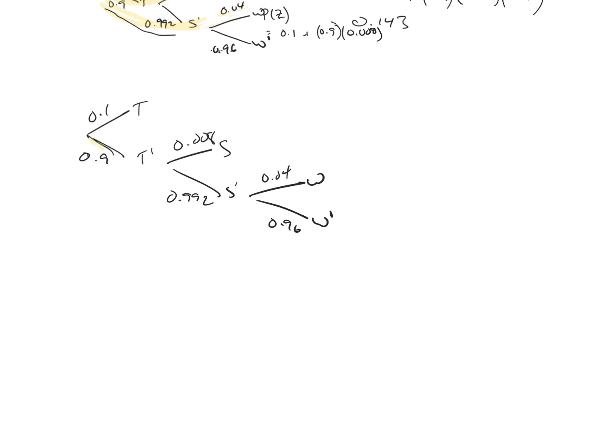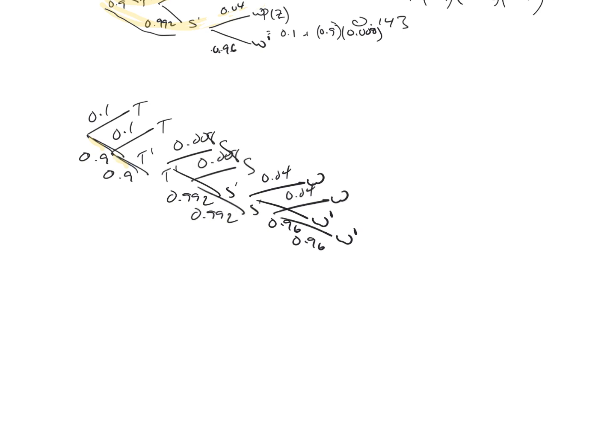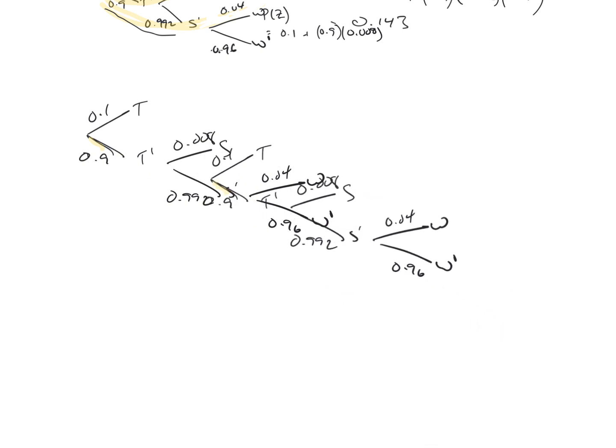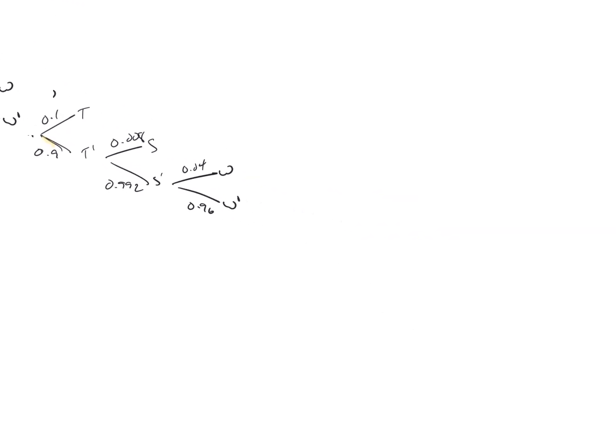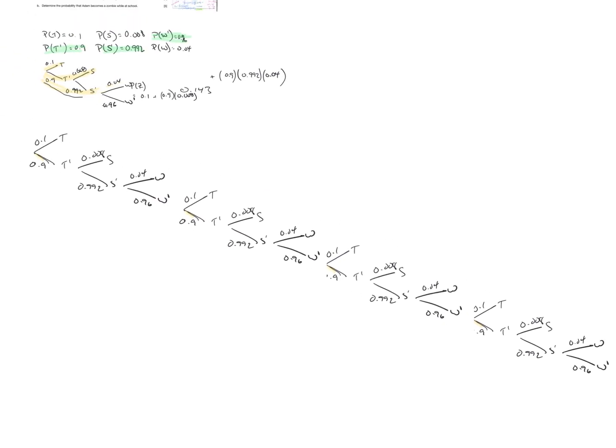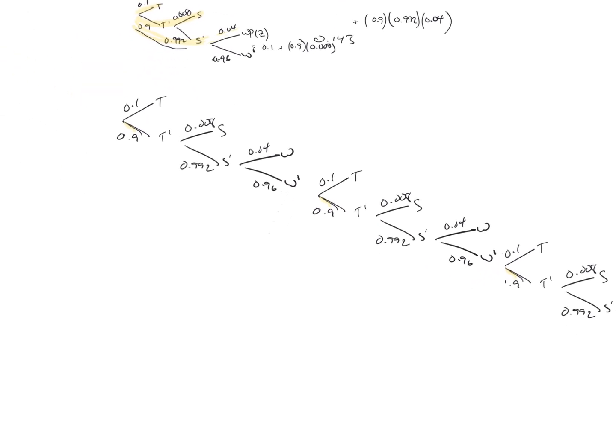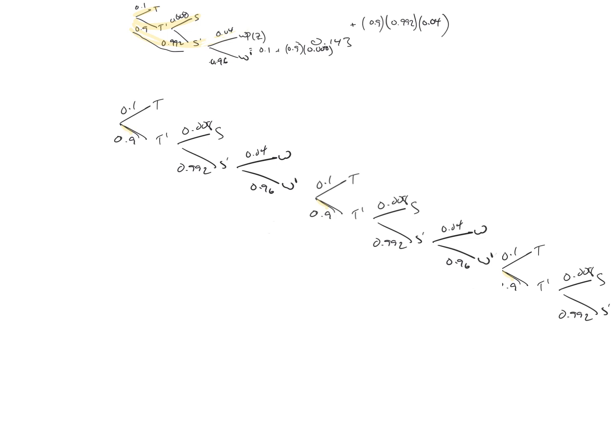But if he ended up not becoming a zombie, then he can go again. That's day 1, this is day 2, here's day 3, and so on and so forth. I can also do day 4, and it's going to go on forever. In doing this, I really recommend you draw the tree diagram.